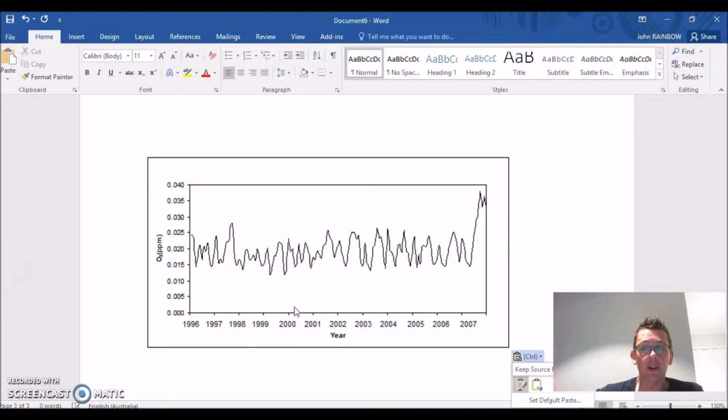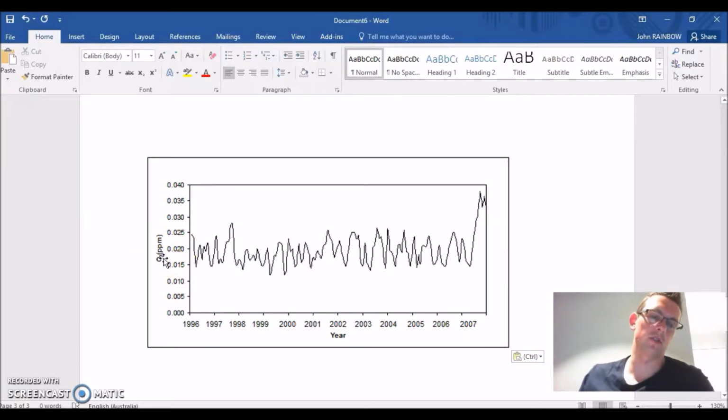So have a look at this image and tell me what you think. Hopefully you pause the video. Alright, so with this one, we're looking at the ozone layer. It's O3, which is three oxygen atoms. That's what ozone is, and it stops a lot of radiation coming in. That's why we get so sunburned. And we're looking at the year, so it is a time series, this one.